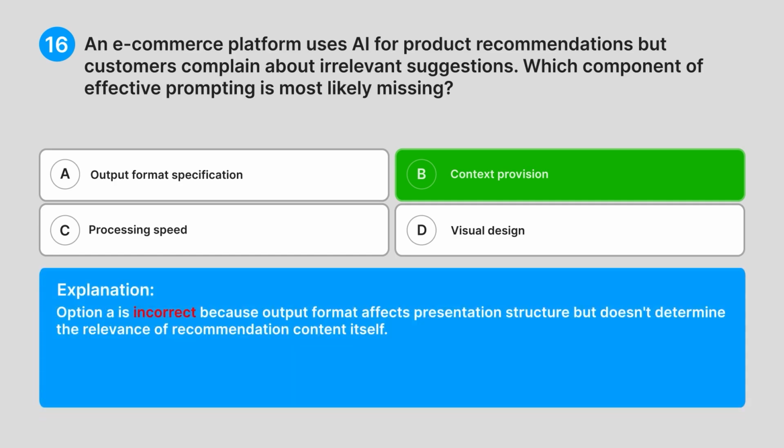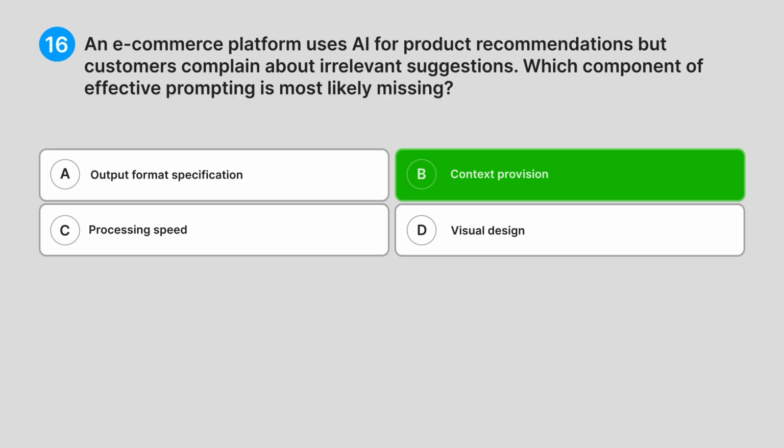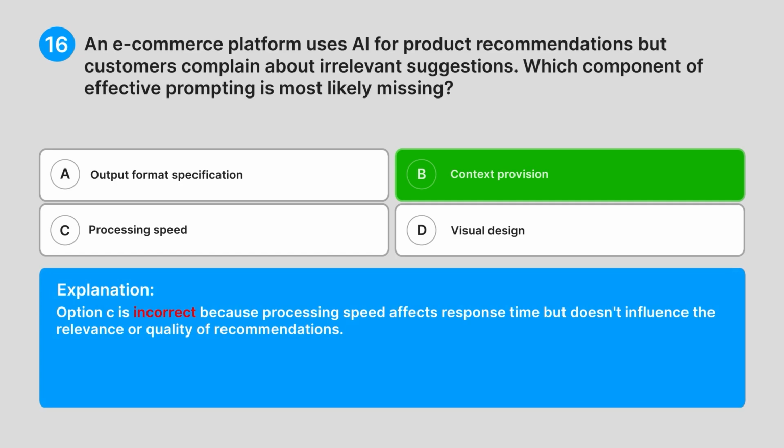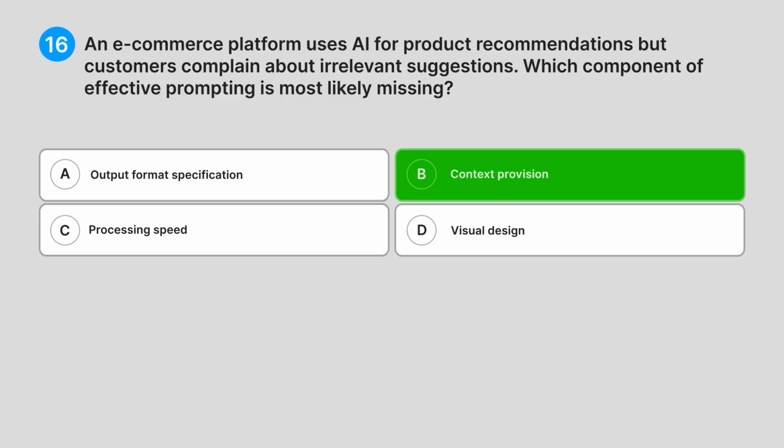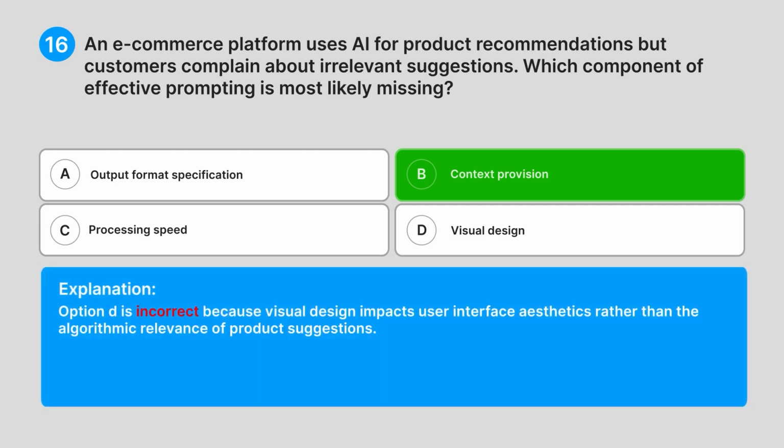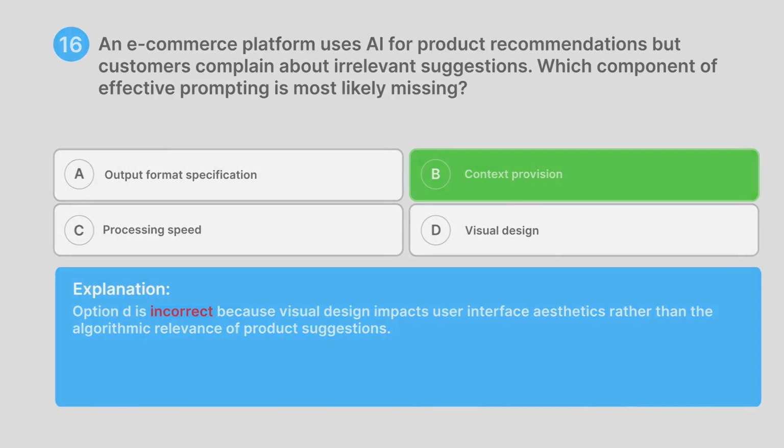Option A is incorrect because output format affects presentation structure but doesn't determine the relevance of recommendation content itself. Option C is incorrect because processing speed affects response time but doesn't influence the relevance or quality of recommendations. Option D is incorrect because visual design impacts user interface aesthetics rather than the algorithmic relevance of product suggestions.